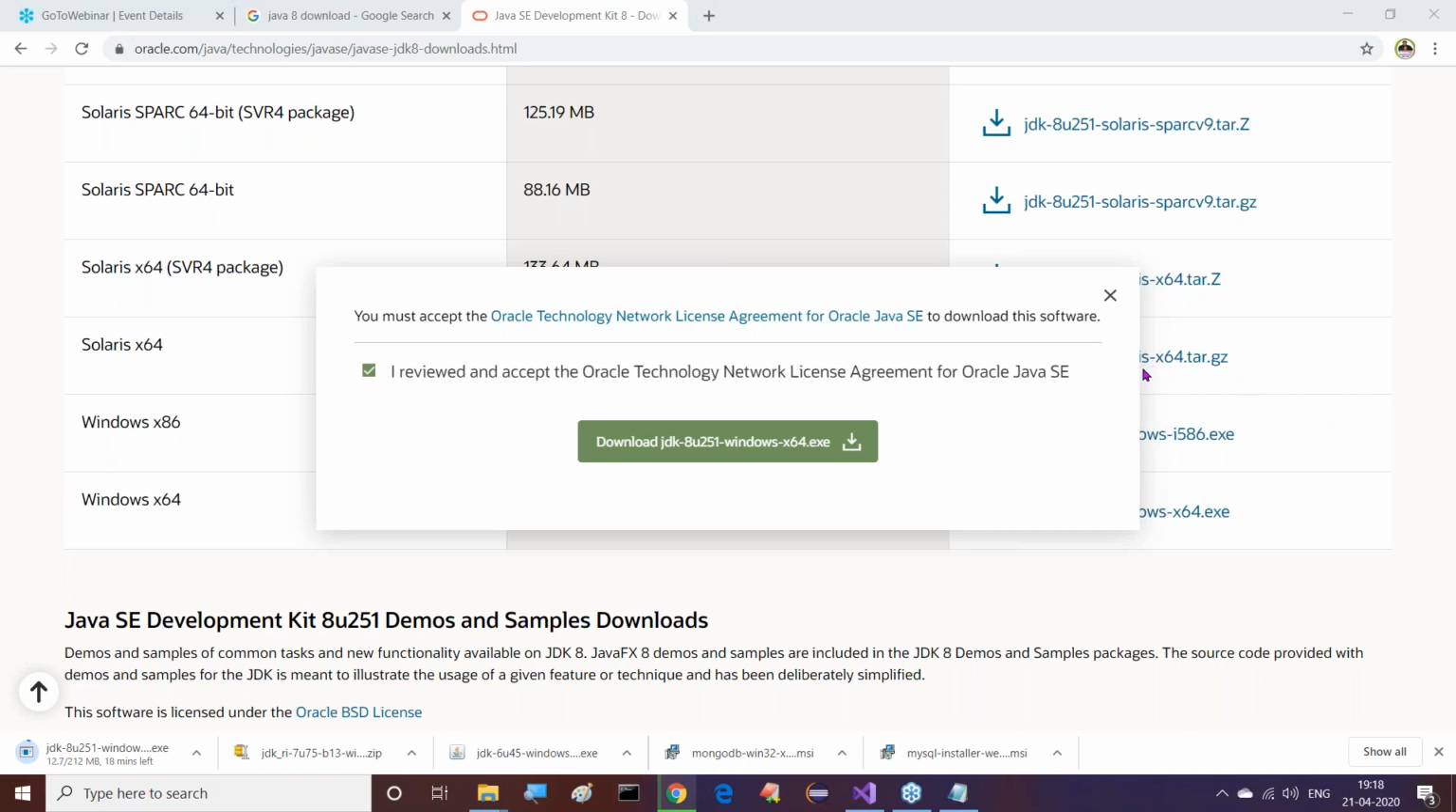Latest Java version for practice and concepts explained? Definitely, up to Java 14 version we are going to discuss in our classes. No need to worry for that. Up to Java 14 version.